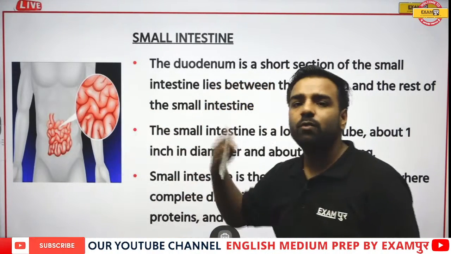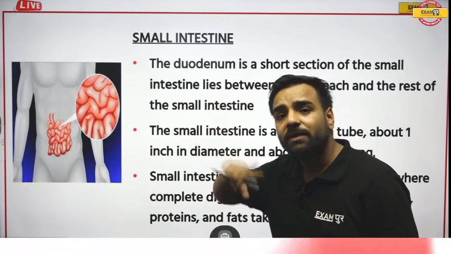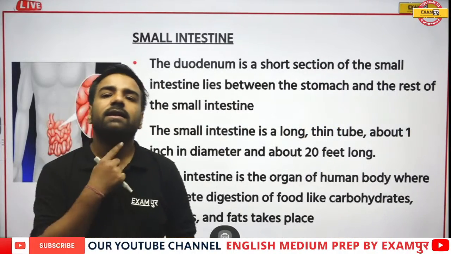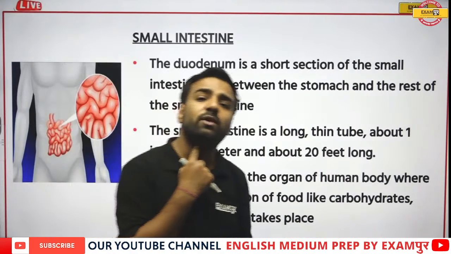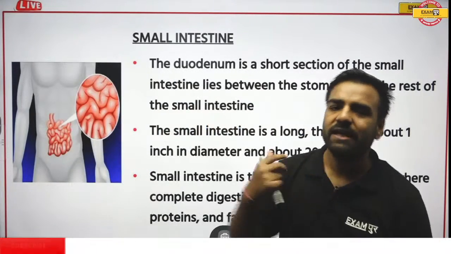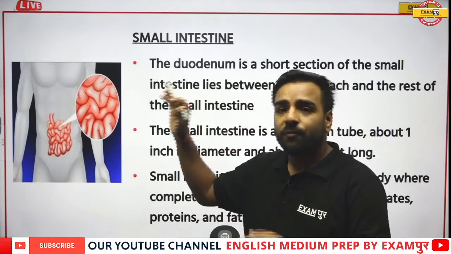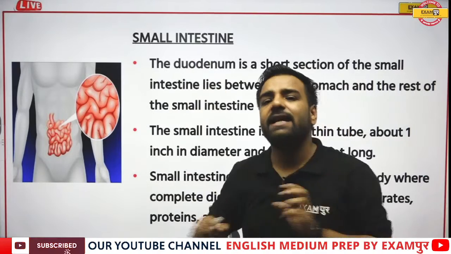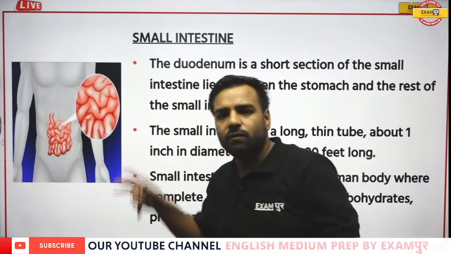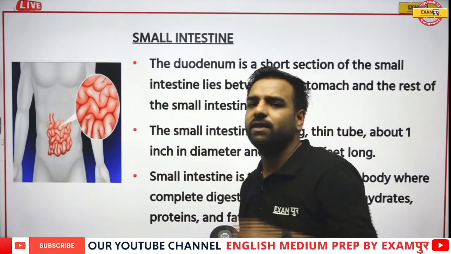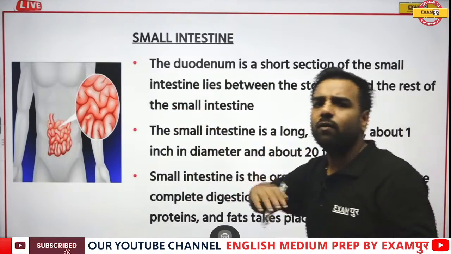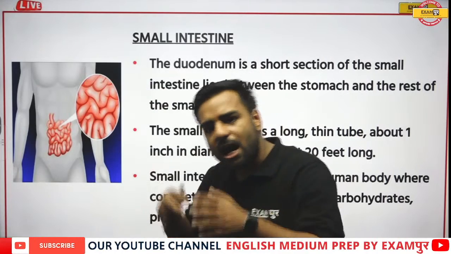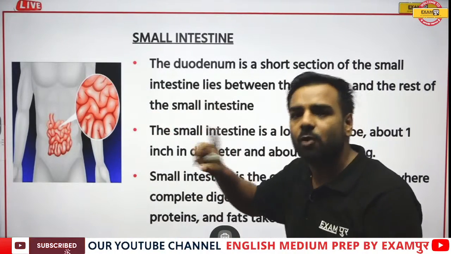Then your food moved with the peristaltic movement through the esophagus. There was one more thing which we did not discuss. Here we have a part which is known as pharynx. Actually, pharynx and larynx are there. From here, even your respiratory system is linked and your digestive system is also linked. So we'll be discussing that in one of the questions as well. Now, what happened? Your food went through the esophagus and reached the stomach. After the stomach, it is going into the small intestine.